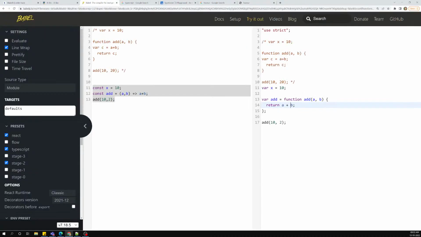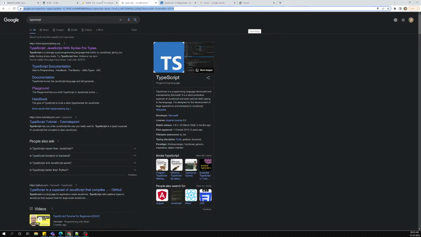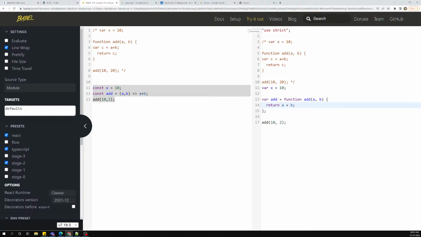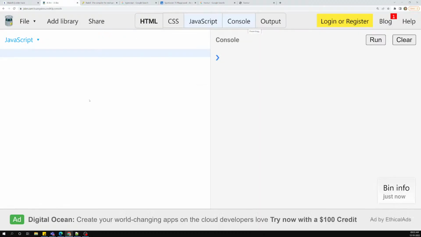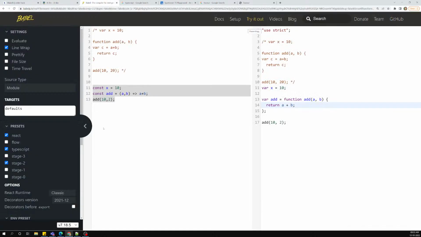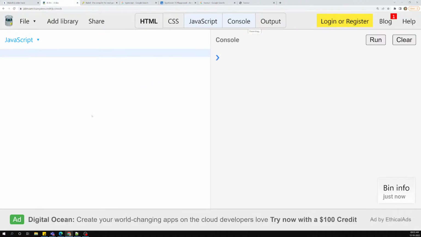So Babel and the TypeScript compiler are the most popular compilers which we will be using. So this is all about this ES6 code. What I am trying to tell you is, whatever code we are writing in ES6, if you want it in the older version, there are so many tools to support us. So that we can write our code without any problem and the compilers will take care of that. So if you want ES5 code, if the client asks that I want to support the older browsers, there is no need to worry.